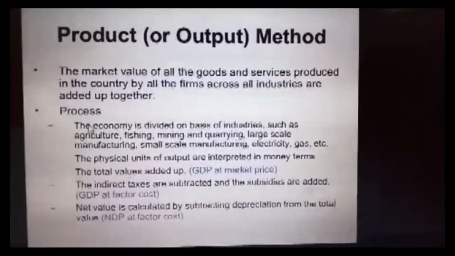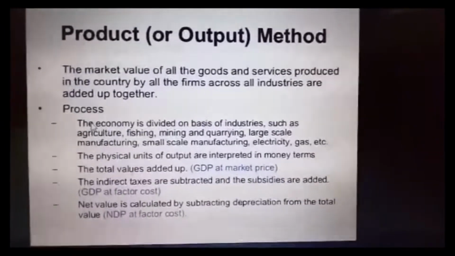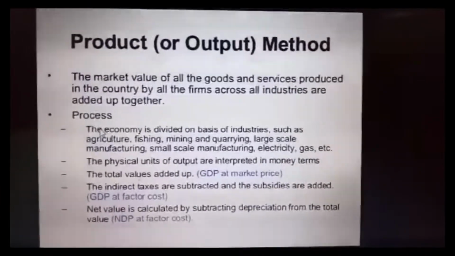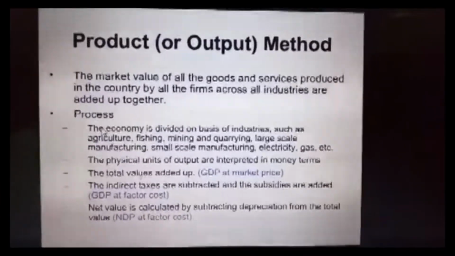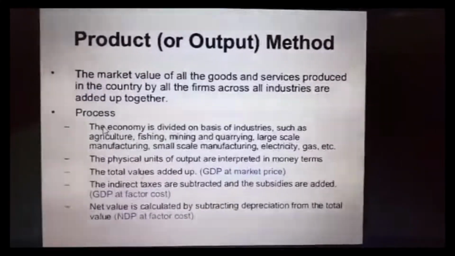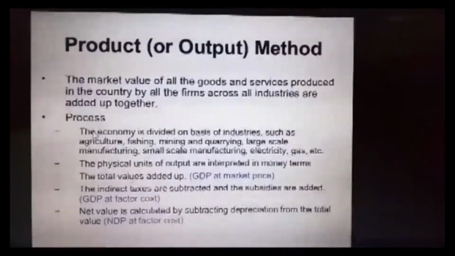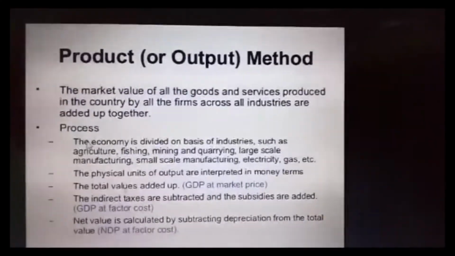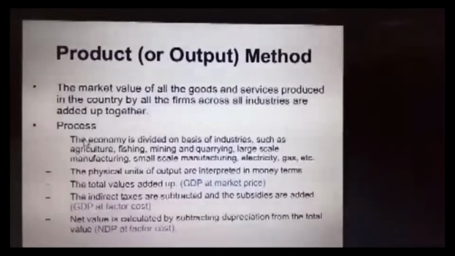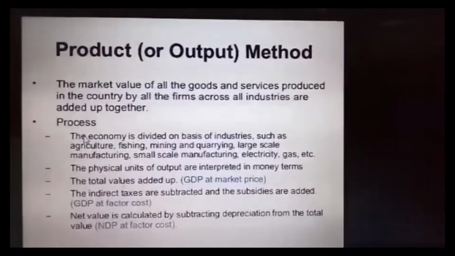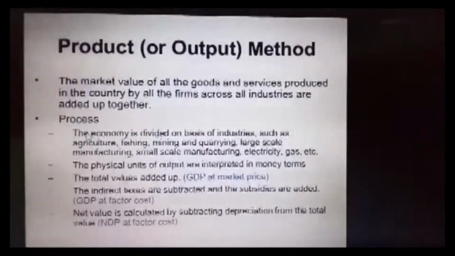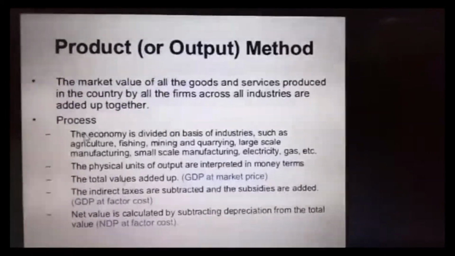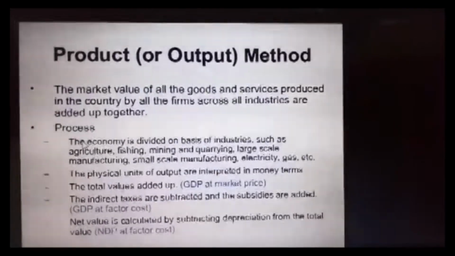When you add all the output of the economy, for example agriculture, fishing, mining, quarrying, manufacturing, small scale industries, all these industries' output added together gives the output of the economy. Remember the equation: output equals income equals expenditure. So all the output of the economy is taken into account under this product method.